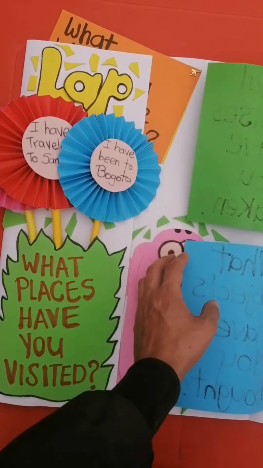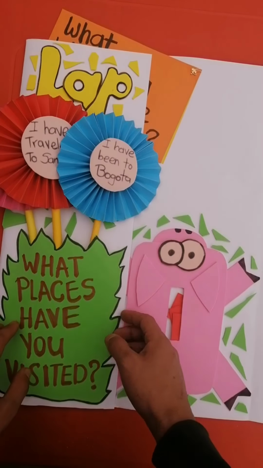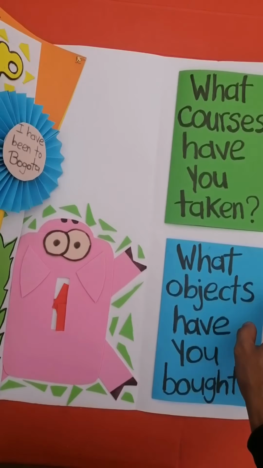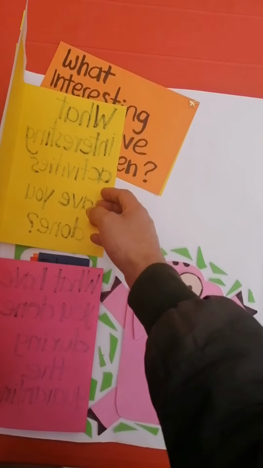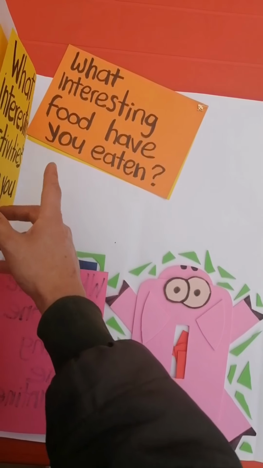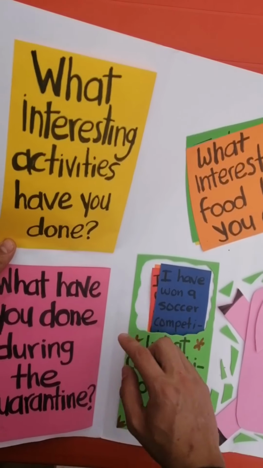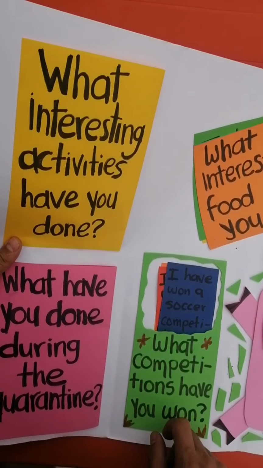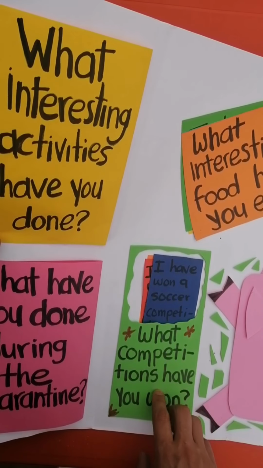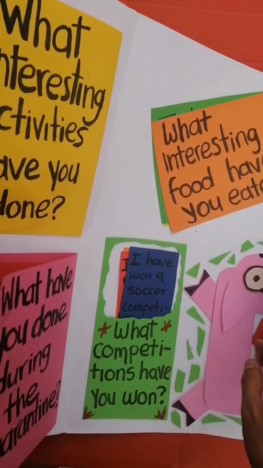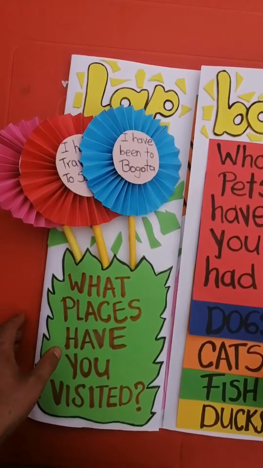For example, what objects have you bought? What courses have you taken? In this case, in the other part I have, what interesting food have you eaten? What interesting activities have you done? And what have you done during the quarantine? If you want to include another information, it's your decision. For example, what competition have you won? Remember that in this case we have to include a lot of information.